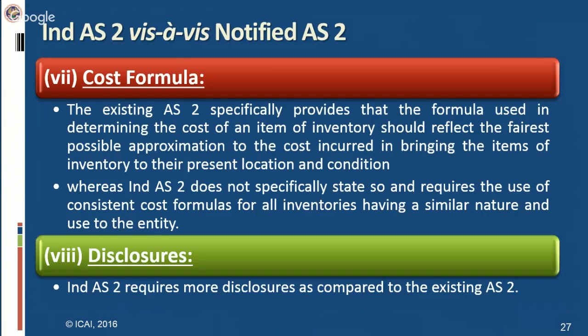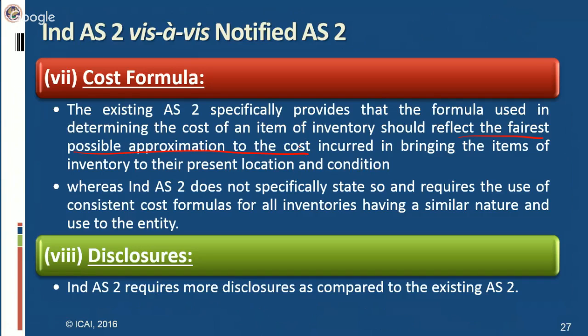Cost formula. Existing AS 2 specifically provides that the formula used in determining the cost of an item of inventory should reflect the fairest possible approximation to the cost incurred in bringing the items of inventory to their present location and condition. So existing AS 2 says whatever formula you are using for valuing the inventory, like the FIFO method, weighted average method or standard costing, it should reflect the fairest possible approximation to the cost incurred.